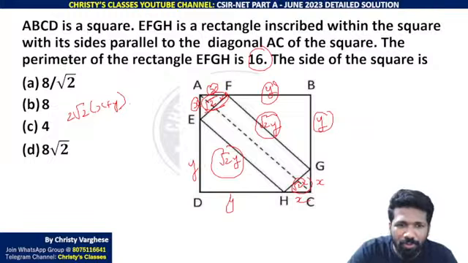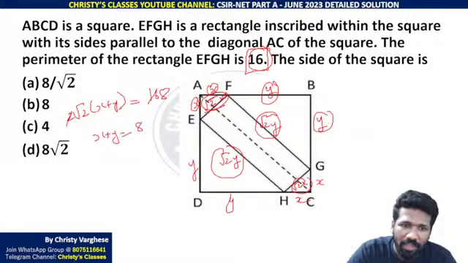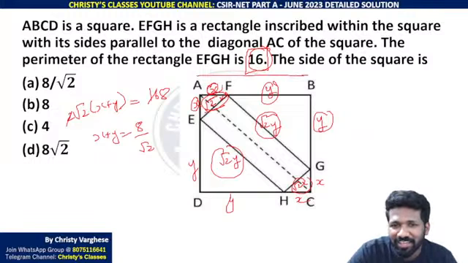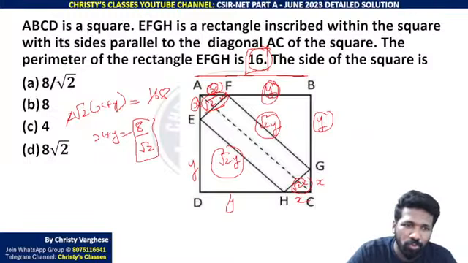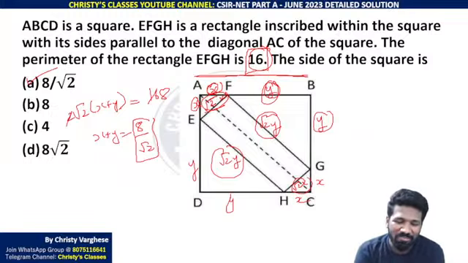So 2 root 2 into x plus y is equal to 16, right. This is the 16 perimeter. Now 2 and 16 cancel, giving 8. What is x plus y? It is 8 by root 2 when you divide by root 2. What do we need? We need x plus y. This sum of x and y is the side length of the square. That is 8 by root 2. Super easy. In the options they could have given 2 root 2 if they wanted to trick you more, but here they have given 8 by root 2, so that is easy.